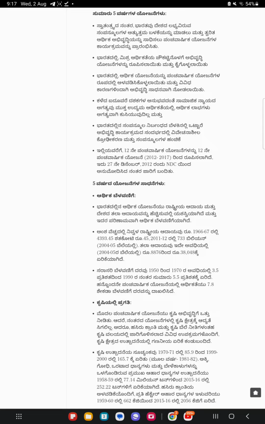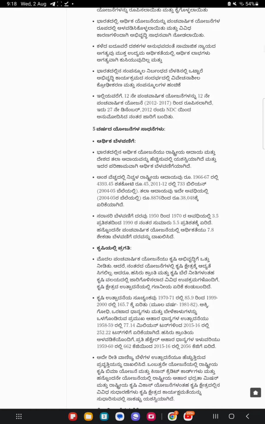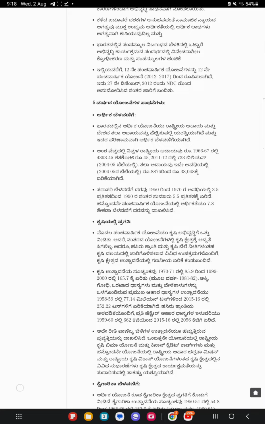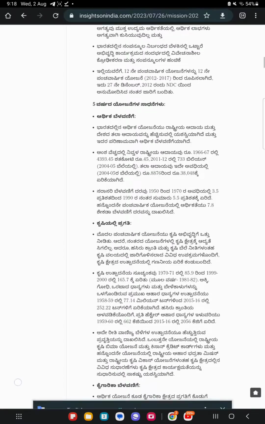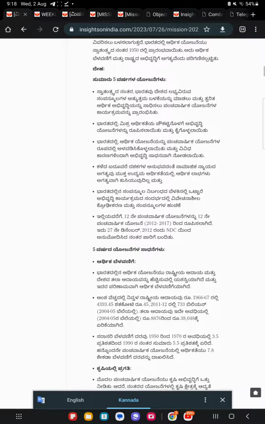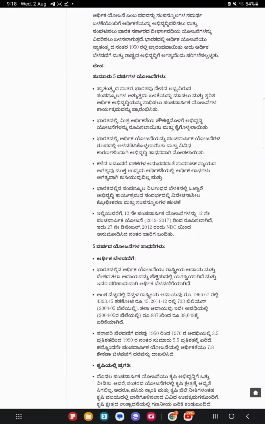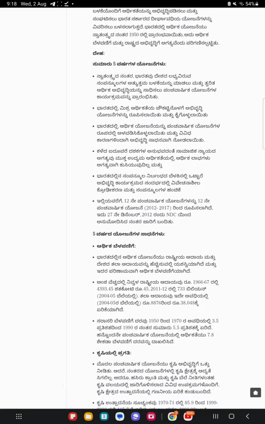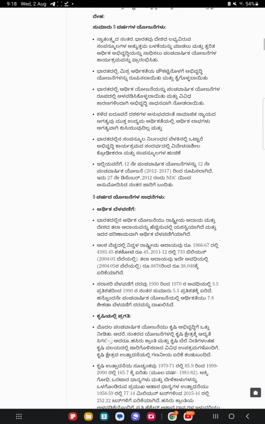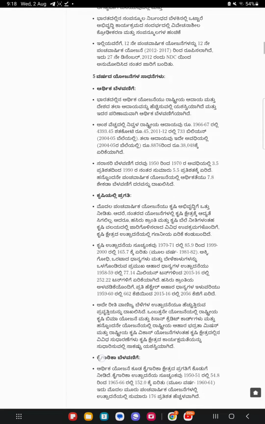Achievements of five-year plans. Economic growth. Economic planning in India has been successful in increasing the national income and the per capita income of the country, resulting in economic growth. The net national income at factor cost increased from Rs. 4,393.45 billion in 1966-67 to Rs. 45,733 billion in 2011-12 at 2004-05 prices. The per capita income increased from Rs. 8,876 to Rs. 38,048 during the same period. The average growth rate increased from 3.5% during 1950 to 1970 to about 5.5% after the 1990s. The economy recorded a growth rate of 7.8% during the 11th five-year plan.